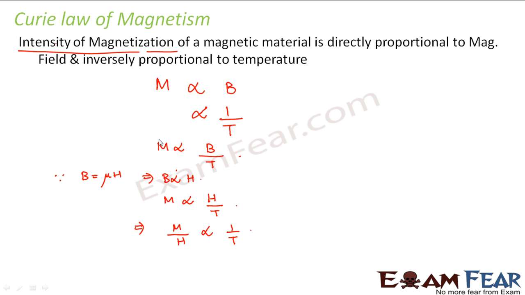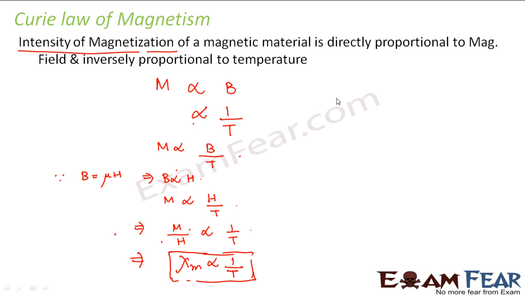What is M by H? Remember the definition for magnetic susceptibility. M by H is nothing but magnetic susceptibility. So we can write here chi M is inversely proportional to temperature. So this is how we define Curie's law.